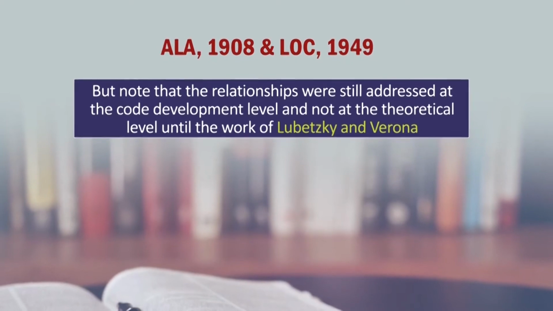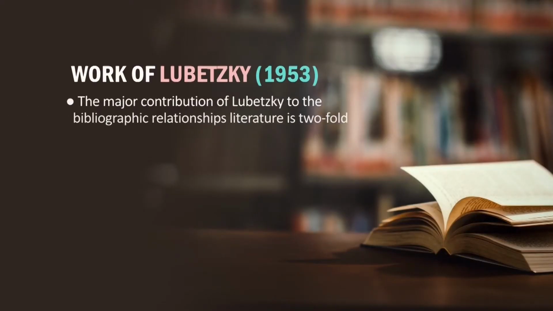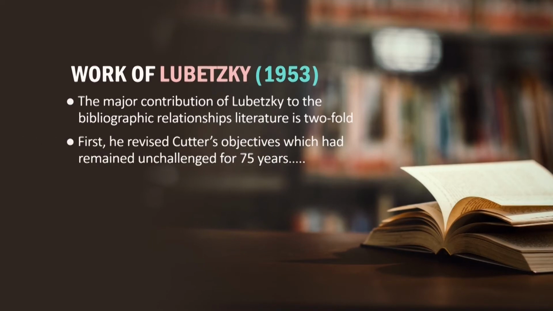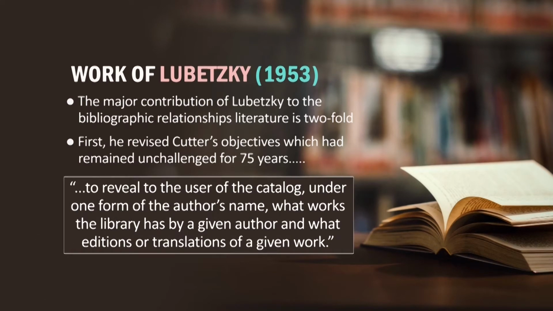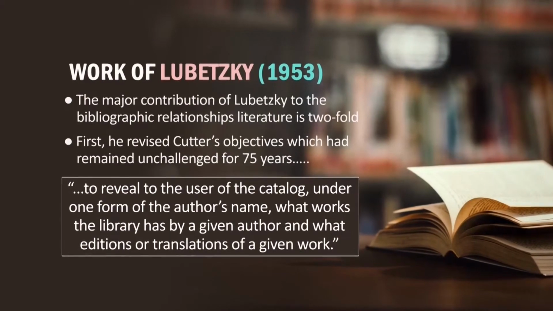Now, what did Lubetzky say? Lubetzky actually gave 2 very important concepts. First, he revised Carter's objective, which had remained unchallenged for 75 years, to reveal to the user of the catalog the works under one form of the author's name. So, what Carter did?